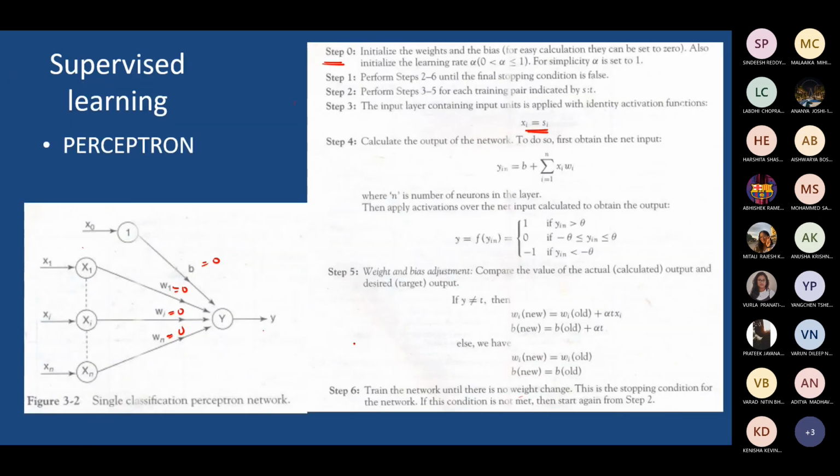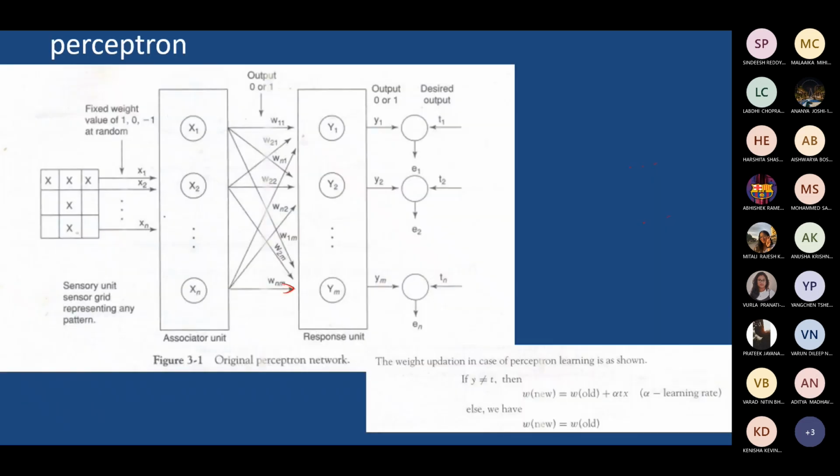In this case, there is a single node, so you'll be generating only e. If that error becomes very small, or if that error is 0, then you can stop training. That is what it means. When you generate a response and compare it with the target, if it is equal, the error is 0. That means you reached your requirement.